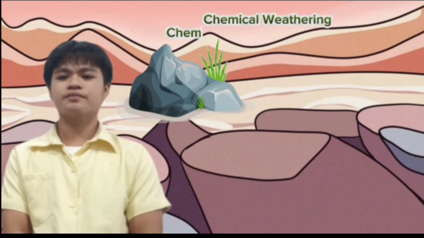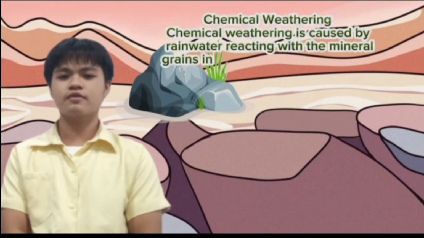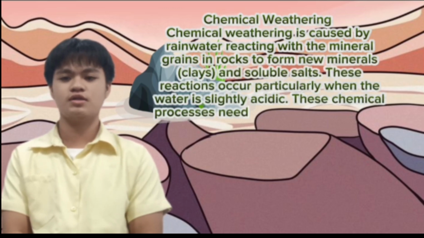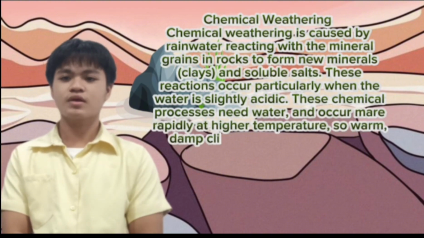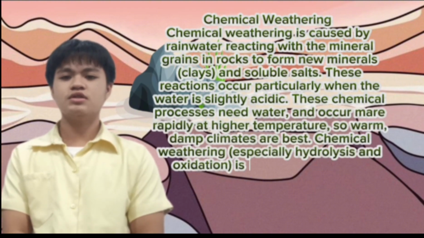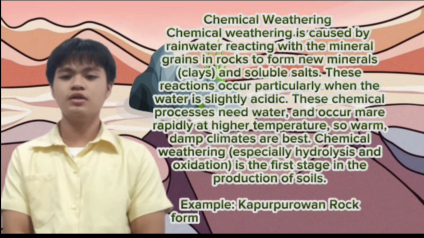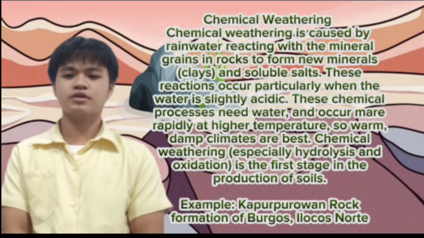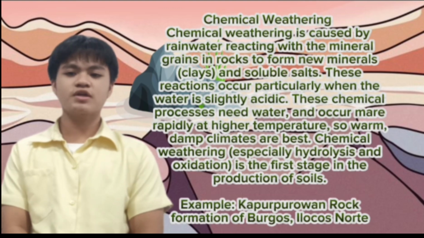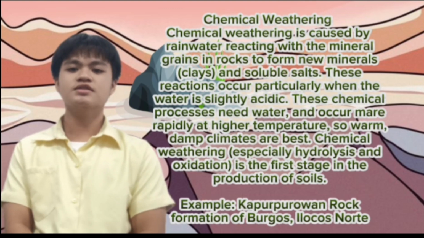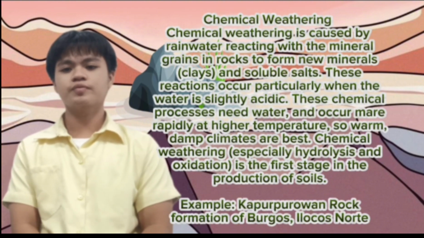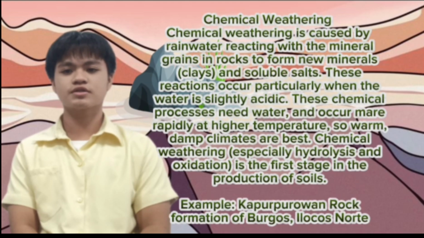Chemical weathering. Chemical weathering is caused by rainwater reacting with the mineral grains in rocks to form new minerals, such as clay and soluble salts. These reactions occur particularly when the water is slightly acidic. These chemical processes need water and occur very rapidly at higher temperature, so warm, damp climates are the best. Chemical weathering, especially hydrolysis and oxidation, is the first stage in the production of soils. Example, the Kapurpurawan rock formation in Burgos, Ilocos Norte.